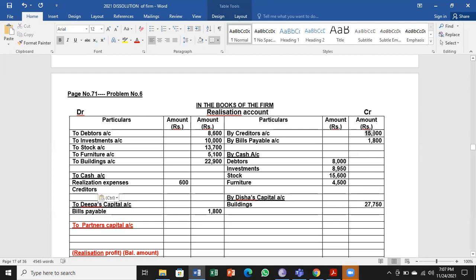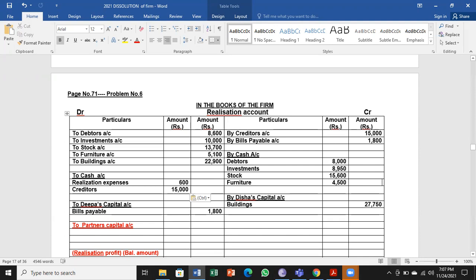So how much is paid? Nothing is given. We have to assume the entire amount has been paid off. So this is written earlier also. So when outsiders liability, nothing has been specified, we have to assume the business has paid that amount in full. So this is the one you have to keep in mind.